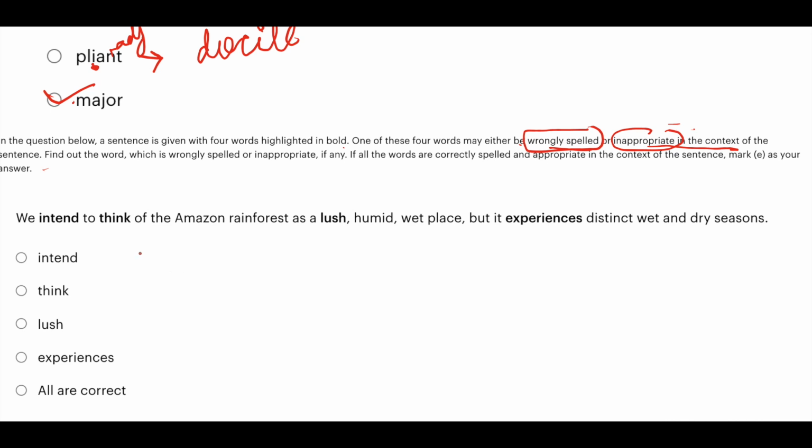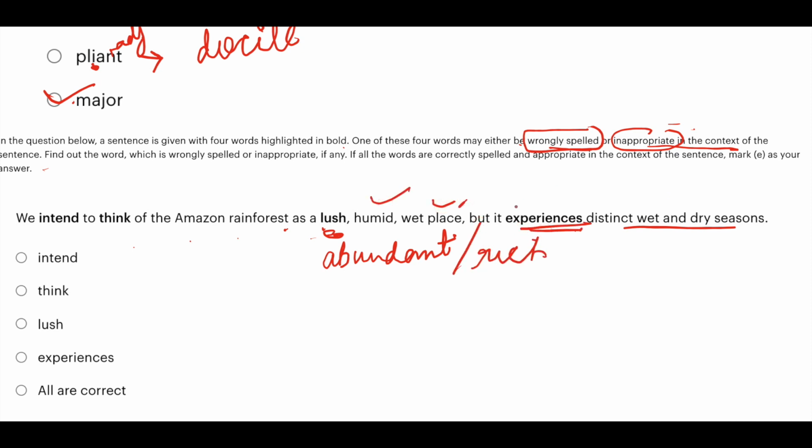Okay, so let's see. We intend to think of the Amazon rainforest as a lush, humid, wet place, but it experiences distinct wet and dry seasons. What is the meaning of lush here? Lush means abundant, or you can say rich, humid, wet place, but it experiences, that is, it goes through distinct wet and dry seasons. That is, it experiences both wet and dry season.